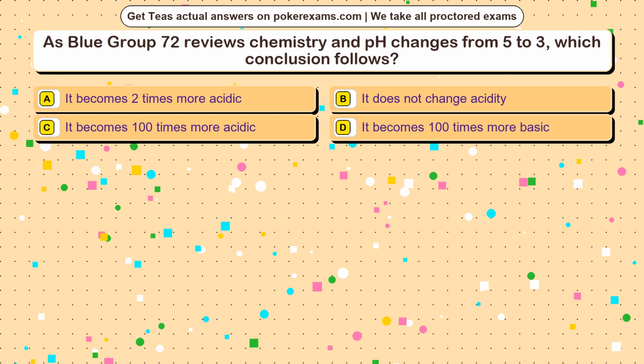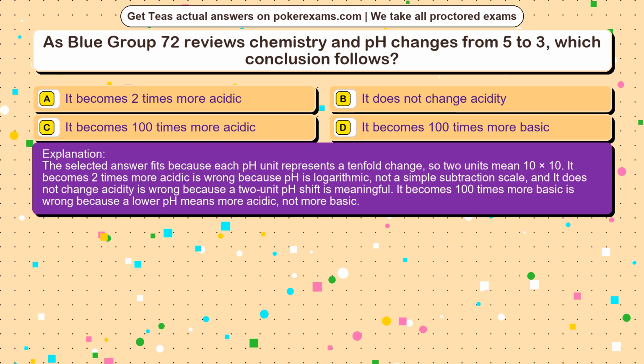The correct answer is option. The selected answer fits because each pH unit represents a 10-fold change, so 2 units mean 10 times 10. It becomes 2 times more acidic is wrong because pH is logarithmic, not a simple subtraction scale, and it does not change acidity is wrong because a 2-unit pH shift is meaningful. It becomes 100 times more basic is wrong because a lower pH means more acidic, not more basic.